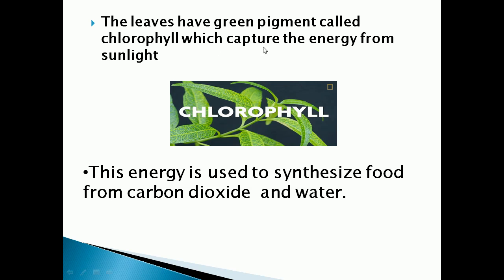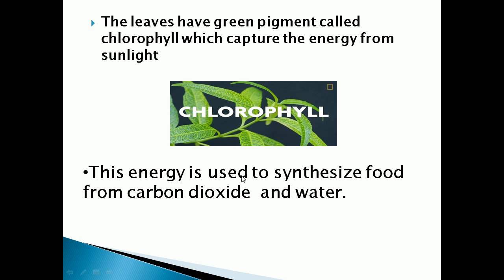It will capture the energy from sunlight. Okay, so the green pigment present in the leaf will capture the energy from the sunlight, and this solar energy, solar energy means what? The energy which is captured from the sunlight, is it? So this energy will be used to synthesize food from carbon dioxide and water.